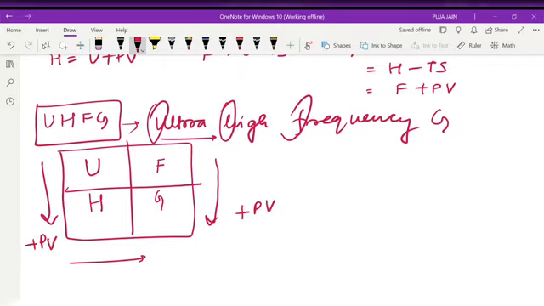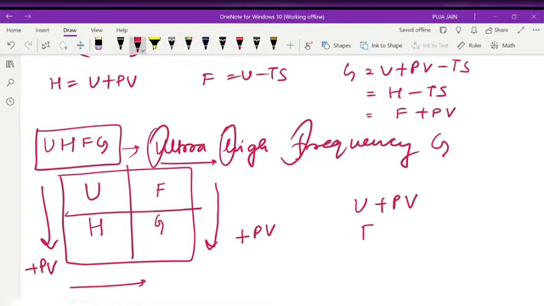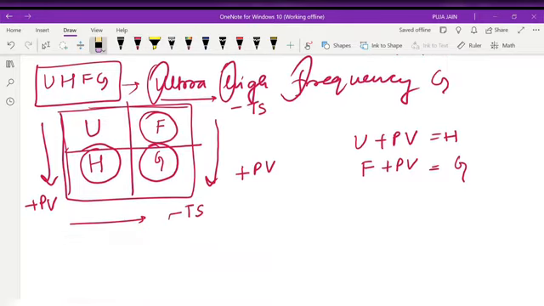So if we are going from up to down, we are adding PV. So U plus PV and F plus PV. What will we get? This lower term. Adding U plus PV, I am getting H, and adding F plus PV, I am getting G. Clear?